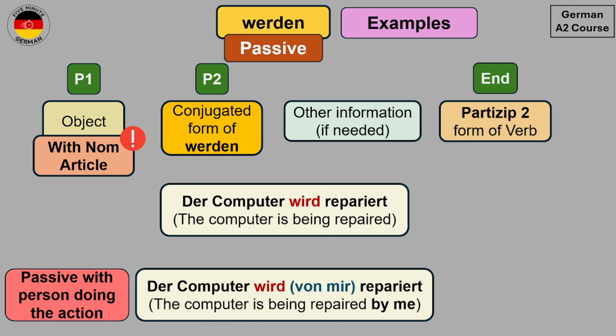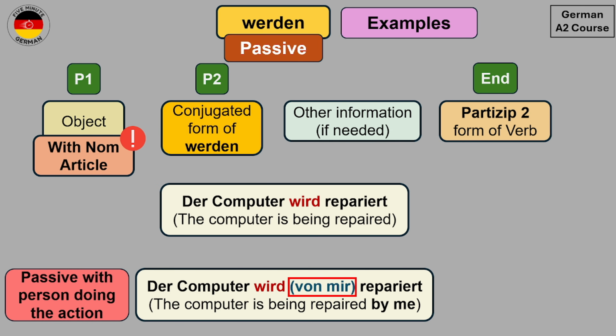Der Computer wird von mir repariert, which means the computer is being repaired by me. So you see that I have added von mir to show that it is being repaired by me. And you can use von with any other personal pronoun or the name of a person if you want to mention them in the passive voice. And I have used mir over here because von is a dative preposition. And after that you will use the personal pronoun in dative.